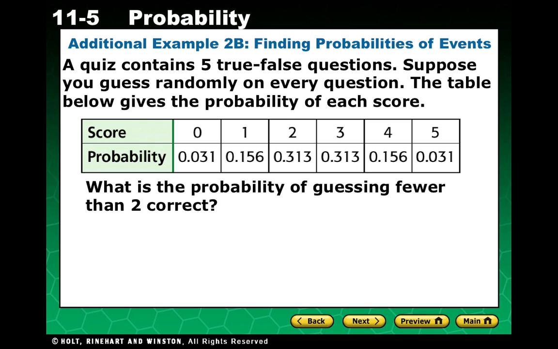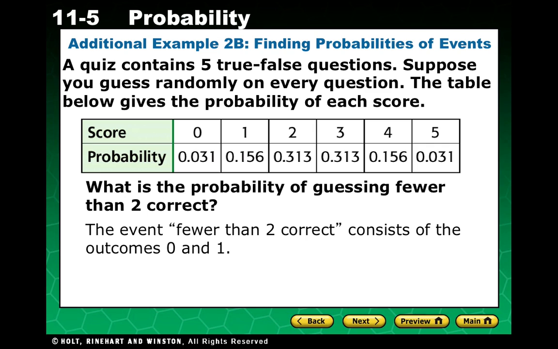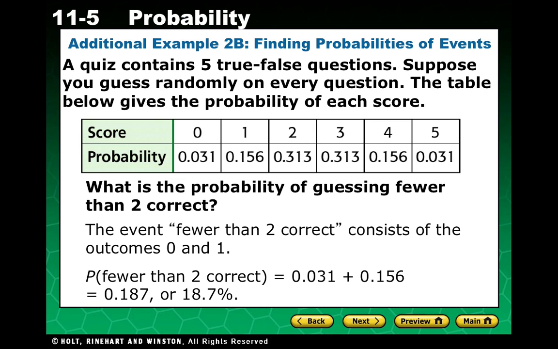And the probability of guessing fewer than 2 correct. So that is 0 and 1, less than 2. So add those together and we get 0.187 or 18.7%.